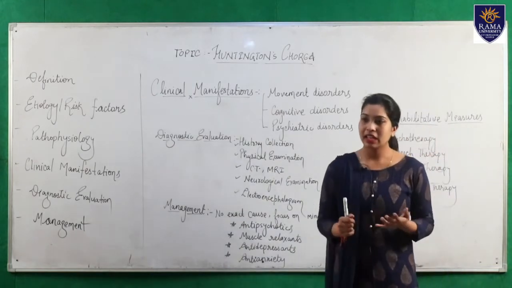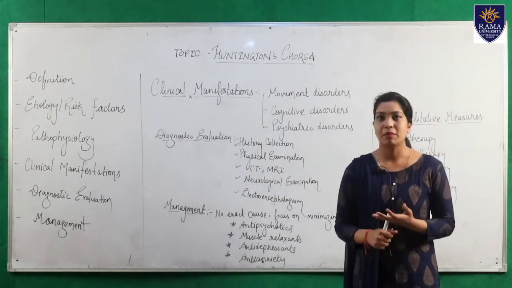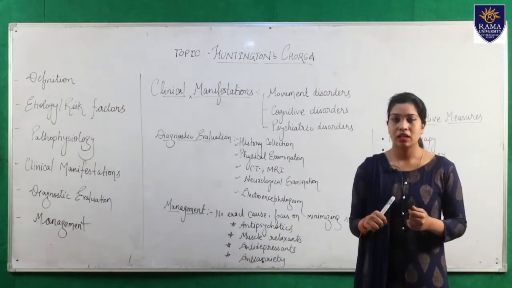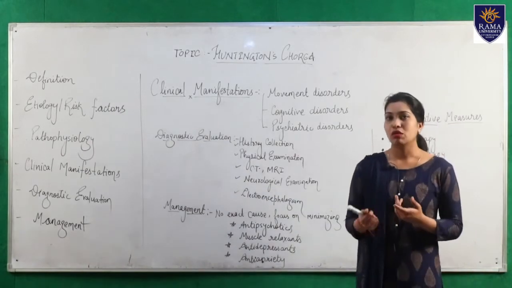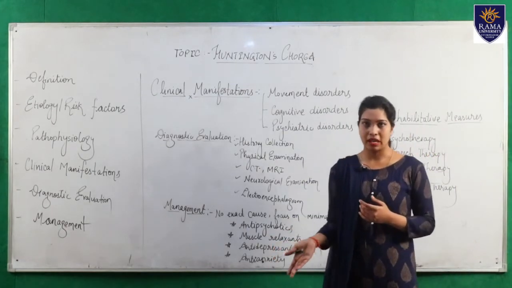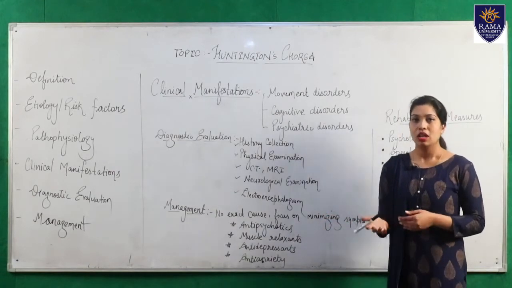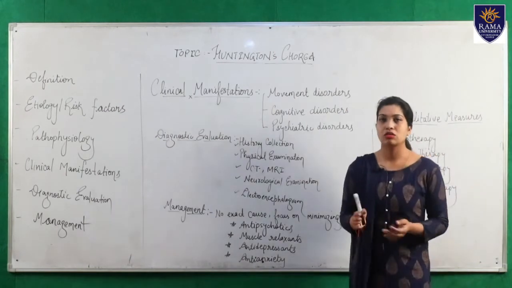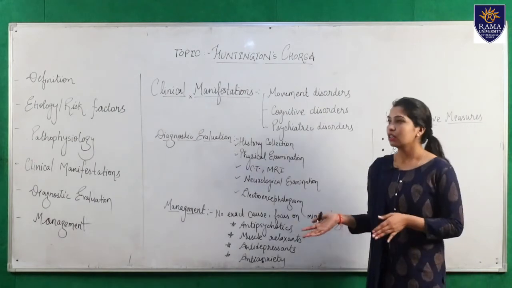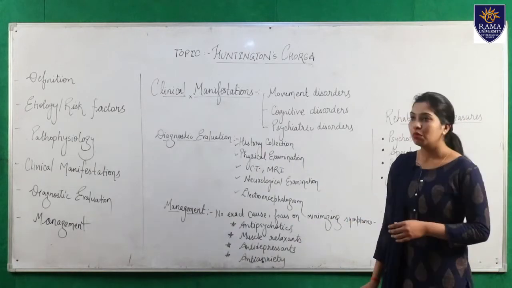Next is irregular eye movement. If we ask the patient to move the eyeballs according to their will, they are not able to. Next, dysphagia is also found. What is dysphagia? The patient is not able to take food properly because of loss of coordination or irregular movements of the muscles. When the patient is about to eat, he is not able to take the food in a proper manner. Related to that, the patient is also not able to speak properly. So that was all about the movement disorders.